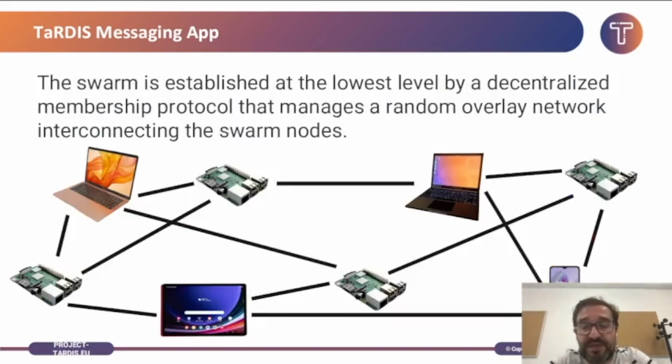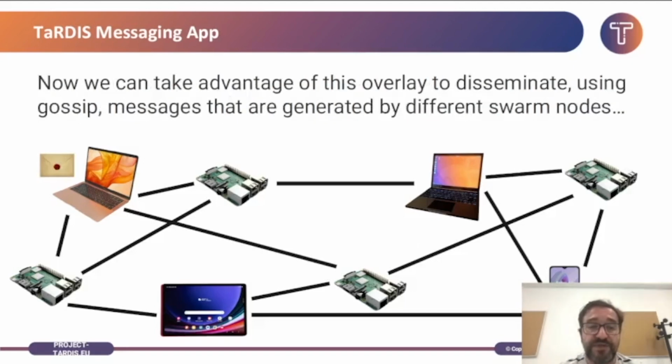So the application is quite simple. At the lowest level, every node in this swarm will join a logical network, also called an overlay, where they'll have a few randomly selected neighbors, at most 5. Then we'll use this logical network or overlay to propagate messages using gossip.